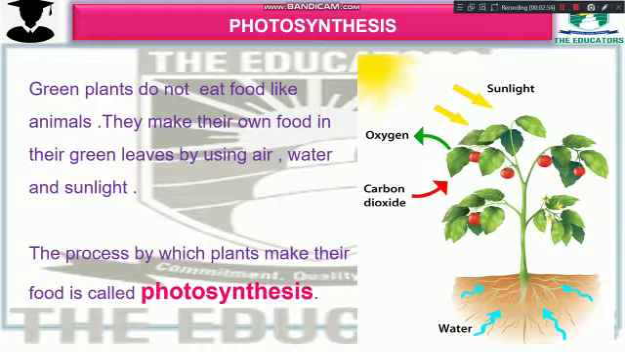Air goes into the leaf through tiny holes called stomata. Plants absorb sunlight through their leaves, which provides energy for photosynthesis to occur. Water is collected by the plants through their roots and comes into the leaf through the leaf veins.